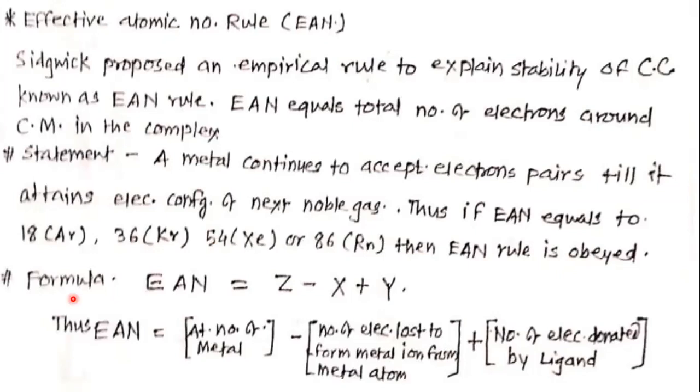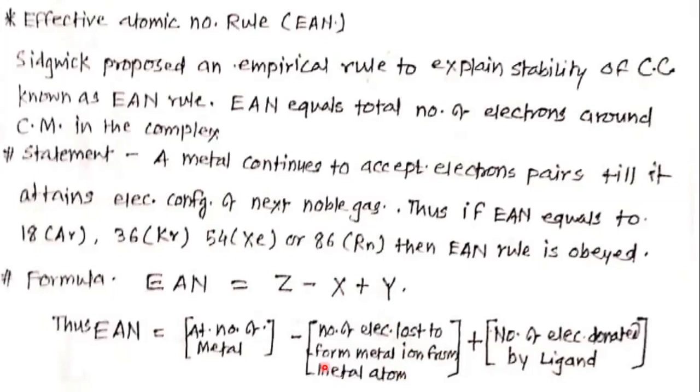Now, the formula for EAN. EAN is equal to Z minus X plus Y. You know what is Z? Z is the atomic number of the metal. And what is X? The number of electrons lost to form the metal ion from the metal atom.